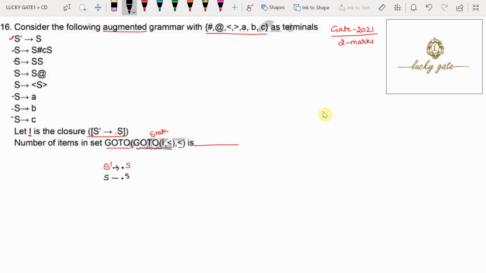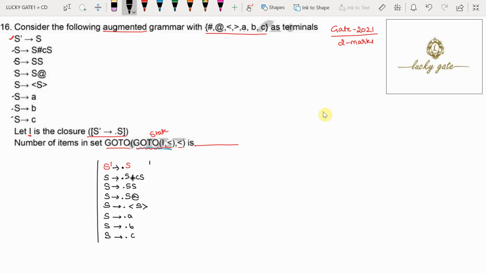The first production S tends to dot S hash CS, the second production S tends to dot SS, third production S tends to dot S at the rate, and then fourth production S tends to dot lesser S greater, and next productions S tends to dot a, S tends to dot b, S tends to dot c. Now this completely will be considered as one closure set.